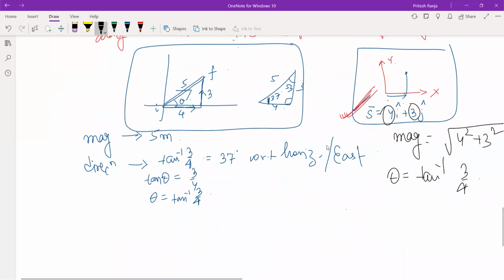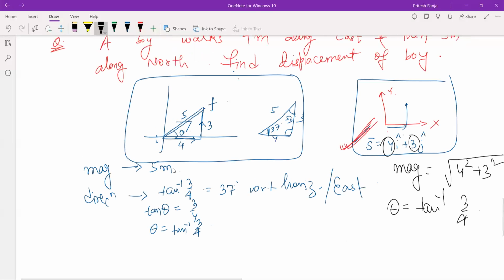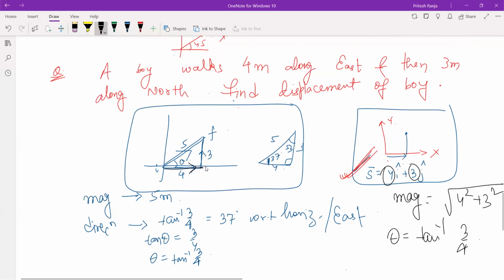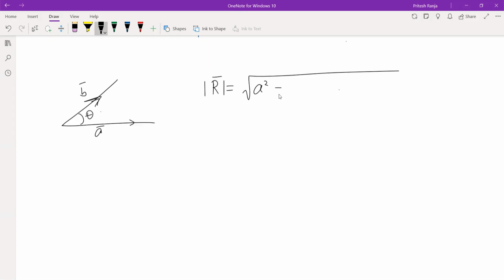Okay. So in the last session, we have gone through the two vectors. Here the two vectors, if you see in this problem, are at right angle, 90 degree. But if two vectors are making an angle theta, then you must all be knowing that resultant vector magnitude is given by square root of a square plus b square plus 2ab cos theta, and the direction of resultant, let us say it is alpha.